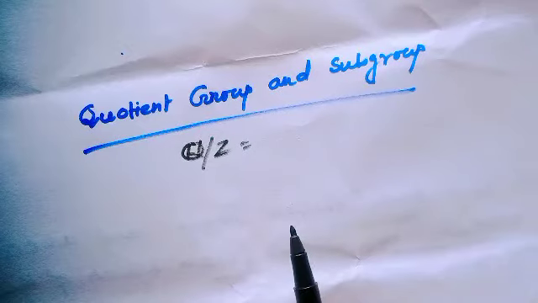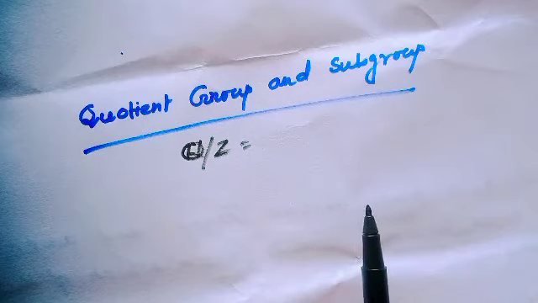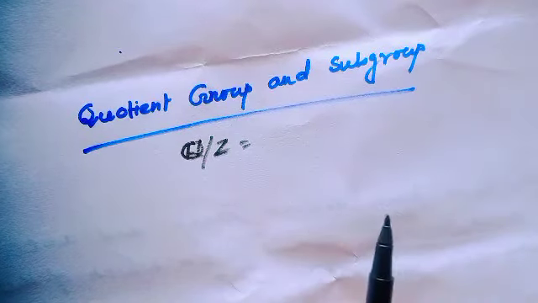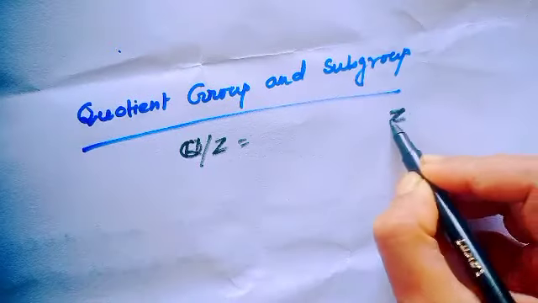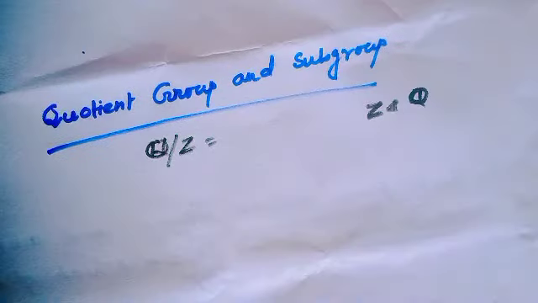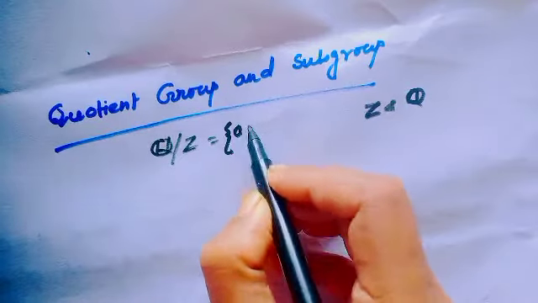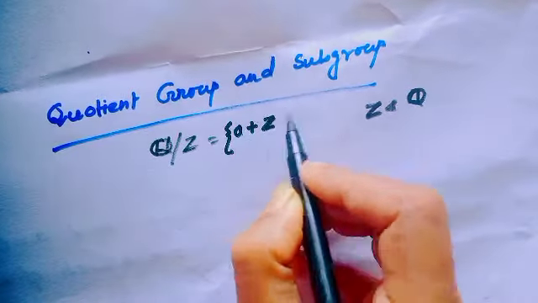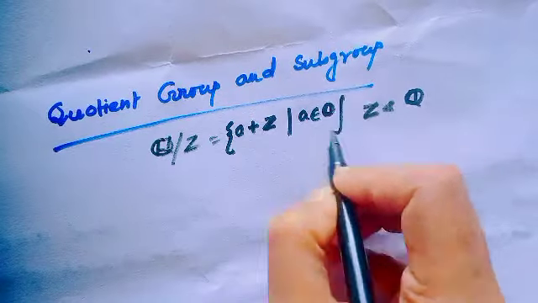Now I will show a new type of quotient group and its subgroup, Q over Z. Since Z is a normal subgroup of the group Q, this actually looks like the set of all elements A plus Z where A belongs to the set of rational numbers.